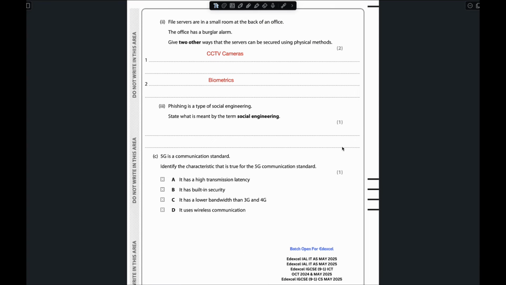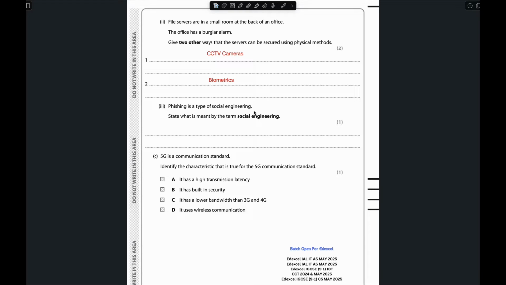The next question is: phishing is a type of social engineering. State what is meant by the term social engineering. Social engineering is when you join a number of communities on Facebook or WhatsApp, and some people target others in a social engineering way.